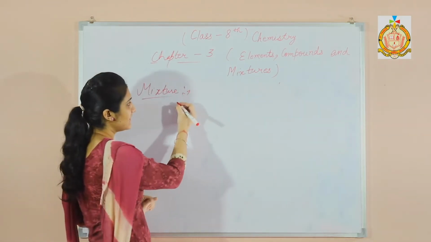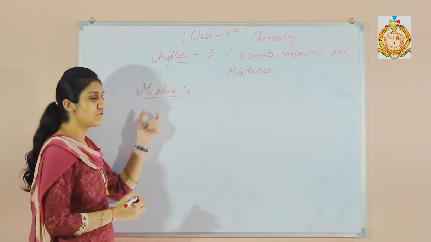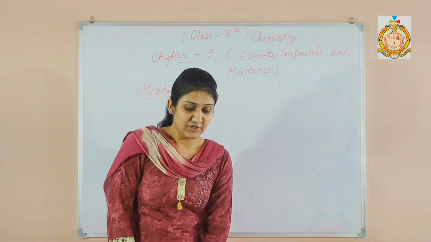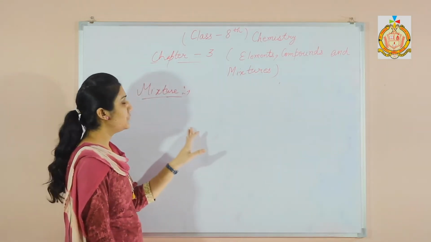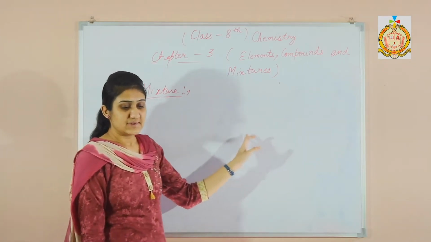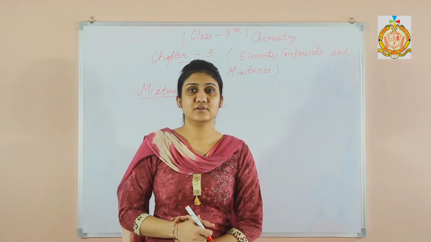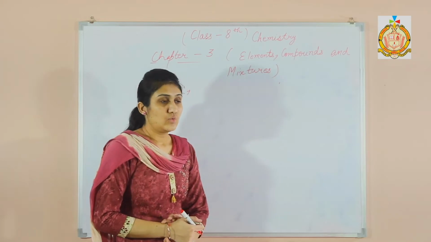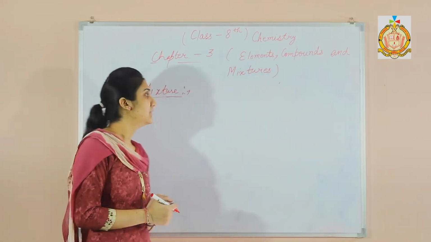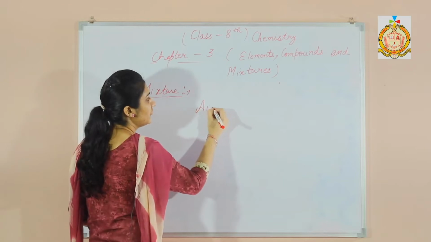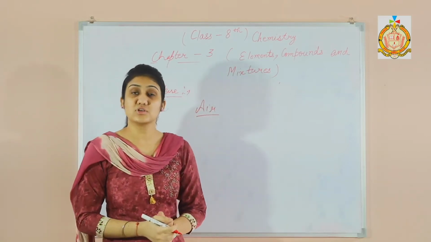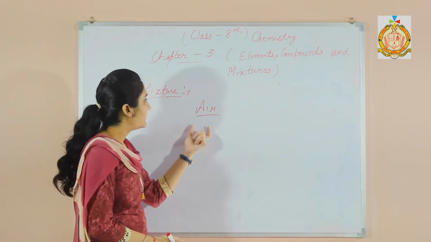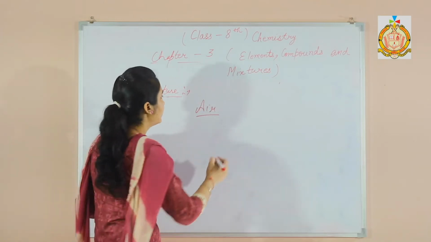So we can separate the substances of the mixture by some physical means. The definition is, a mixture is a substance which can be separated into two or more pure substances by a physical means like filtration, distillation or sublimation. Now what are the examples of mixture? Air is also a mixture of various gases like nitrogen, oxygen, carbon dioxide, water vapors and noble gases. Air is a mixture of various gases.